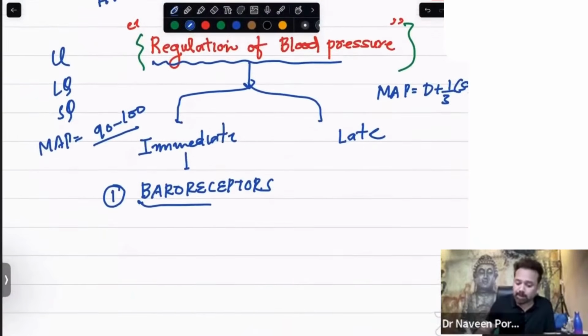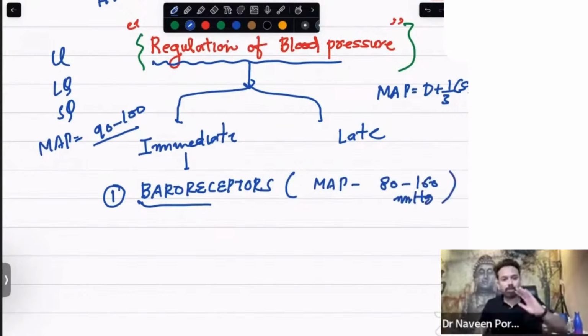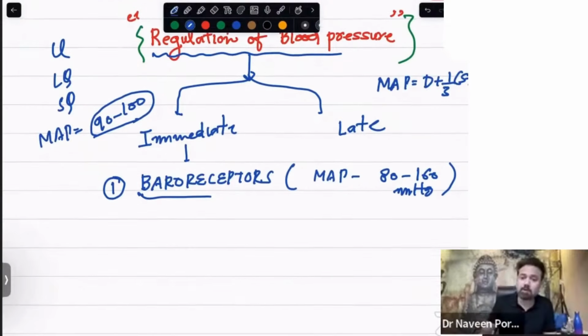So first is BP regulation by baroreceptors. When your mean arterial pressure is between 80 to 160 mmHg, normal is 90 to 100. If it becomes 120, 140, 160, or it comes down to 90, 80, who is going to regulate your BP?